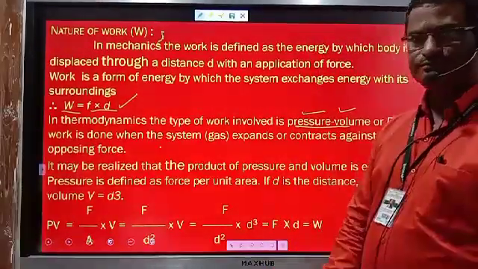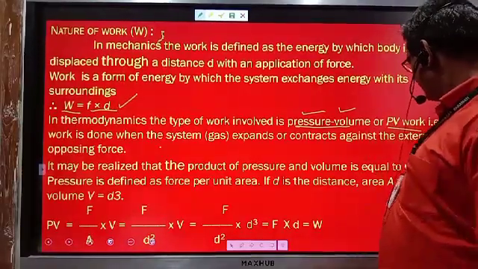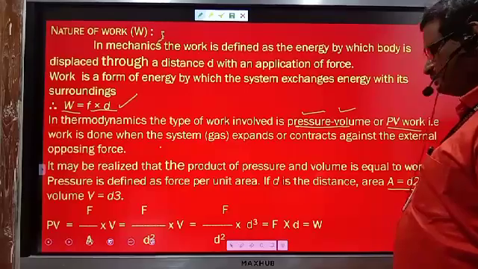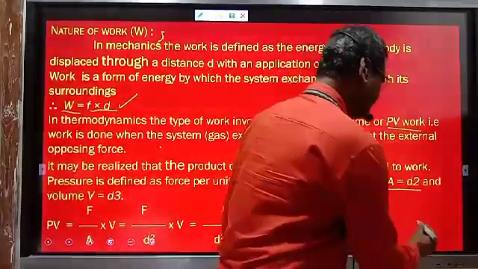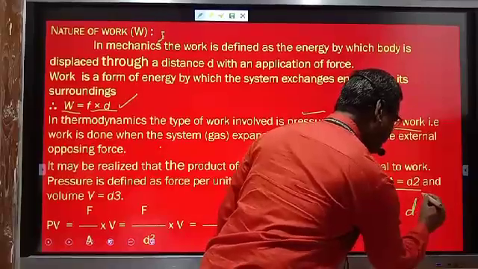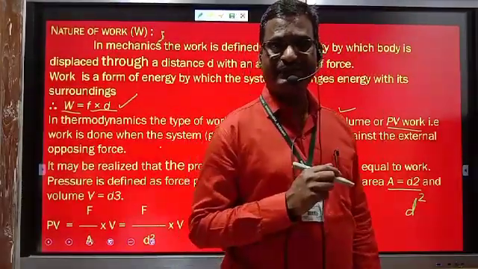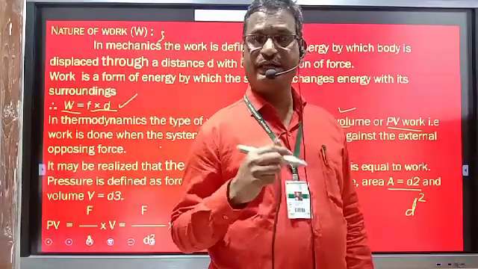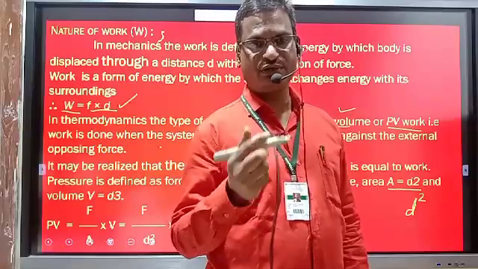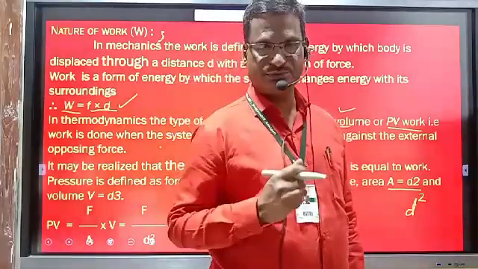And here, you know these facts. We know the area. If the displacement is D, the area is written as D square. And what is volume? If the length is D, the area is D square, D into D, length, height, width.